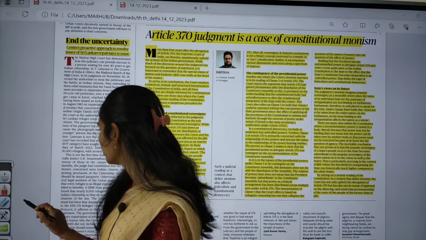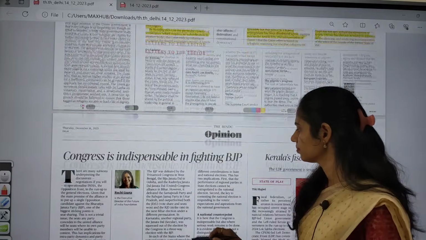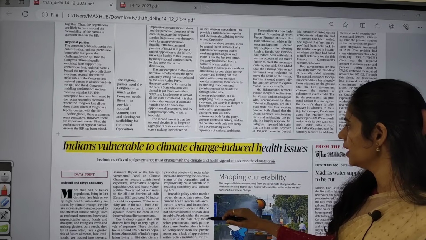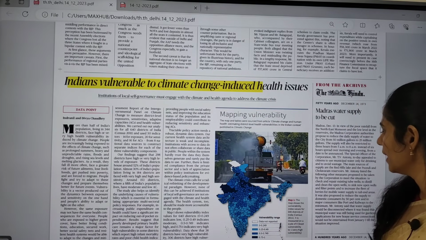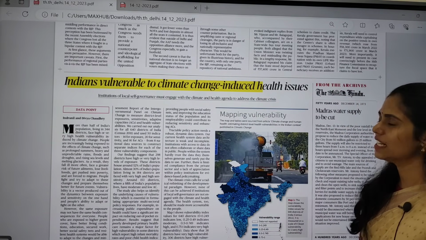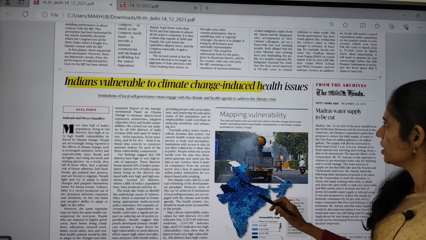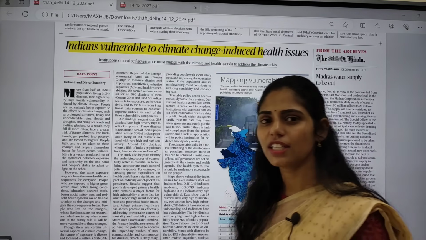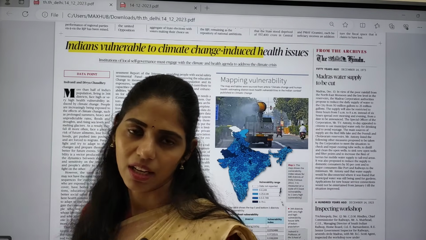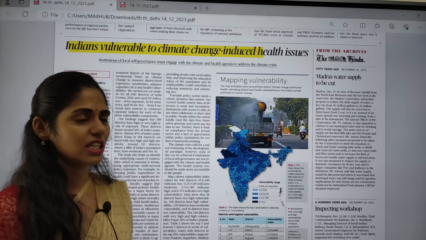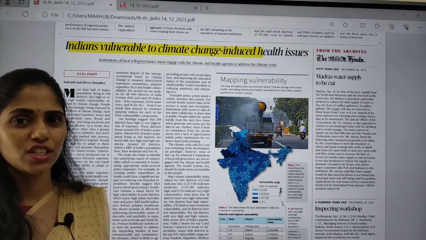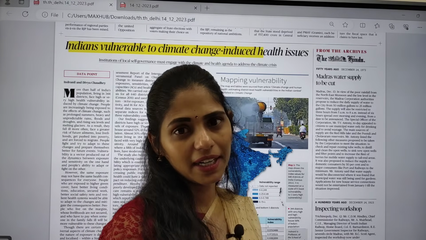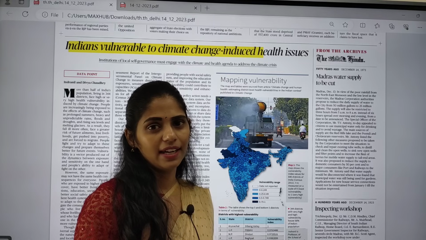And if you move on to the op-ed page, these two articles are not at all important, simply leave them. Here you can see one piece of data which says that Indians are vulnerable to climate change induced health issues. Because of climate change, there is an impact on the health of people. For example, you can see increasing pollution in the Delhi region, which is increasing the risk of respiratory distress and respiratory diseases in children as well as elderly people.